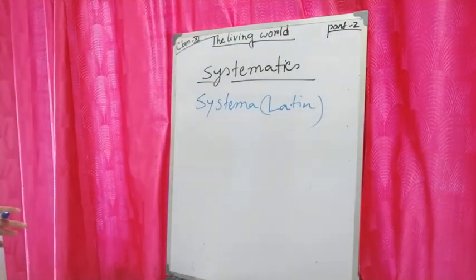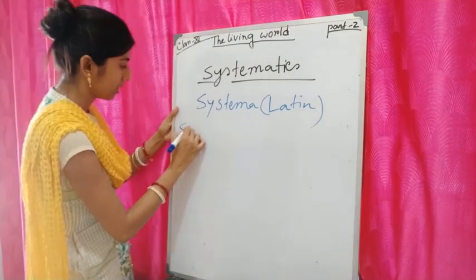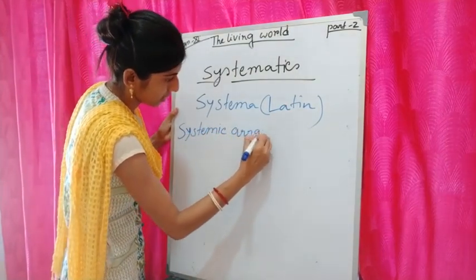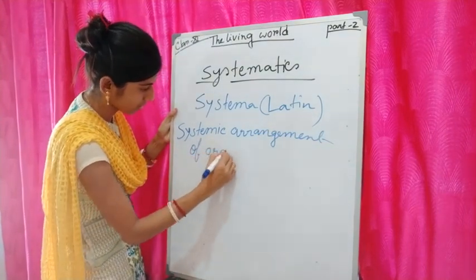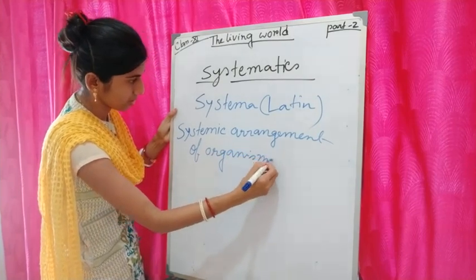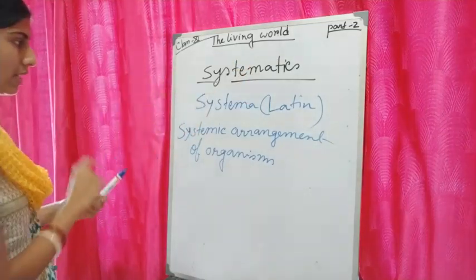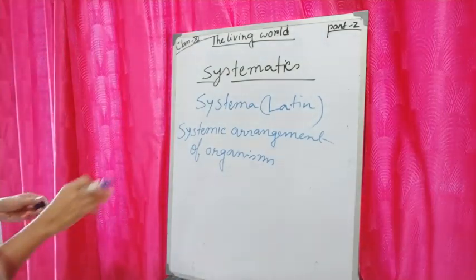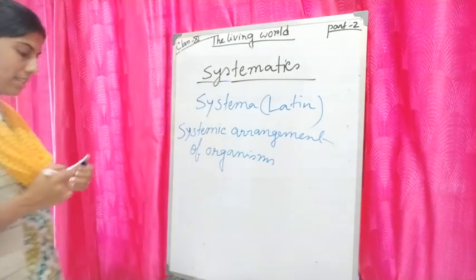That term is derived from a Latin word, systema, and it means systemic arrangement of organisms. So the word systematics came from systema, which is a Latin word, and it means systemic arrangement of organisms. We need to arrange organisms in a systemic way, which is called systematics.